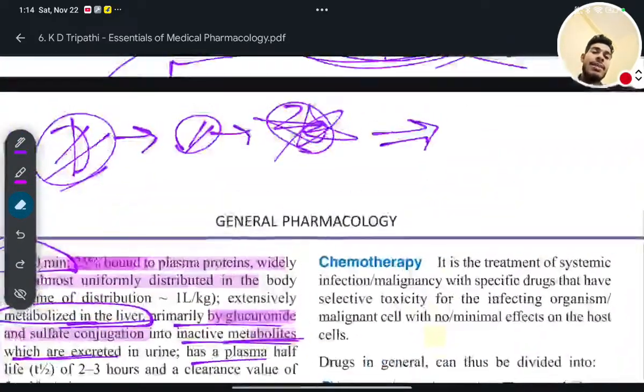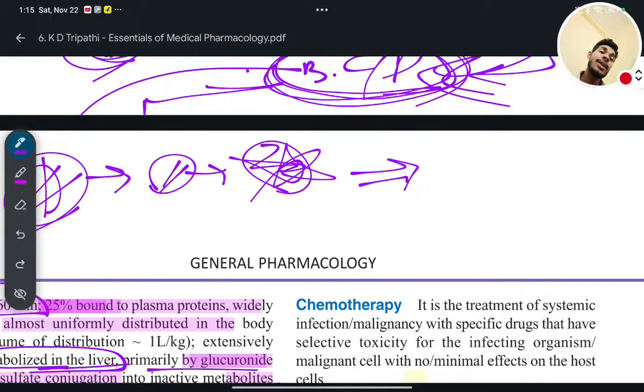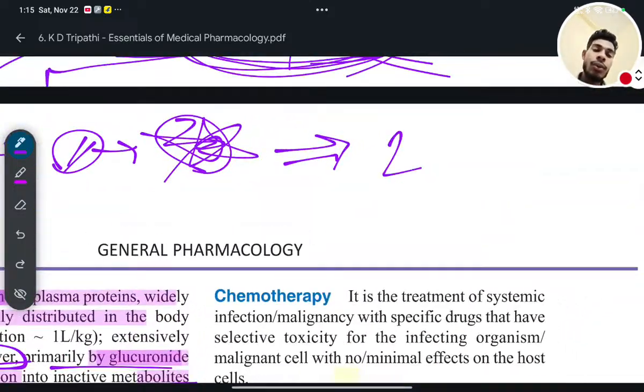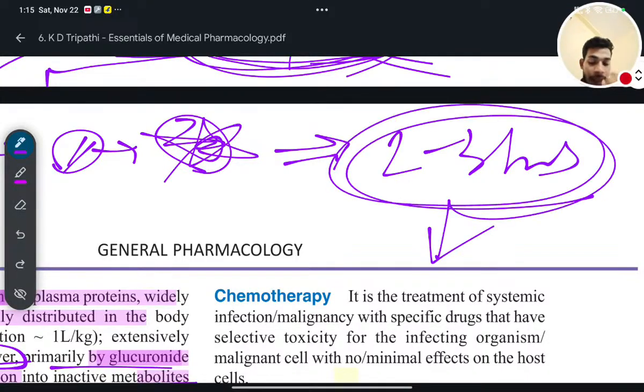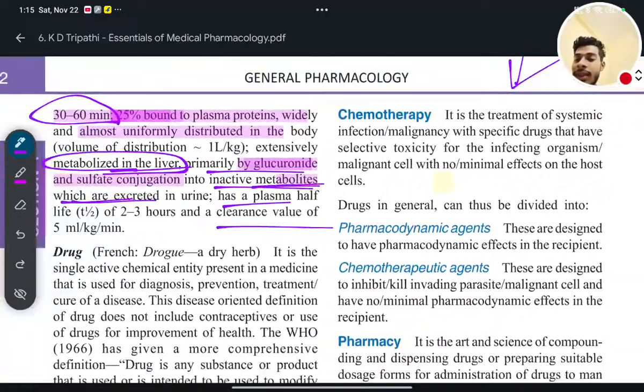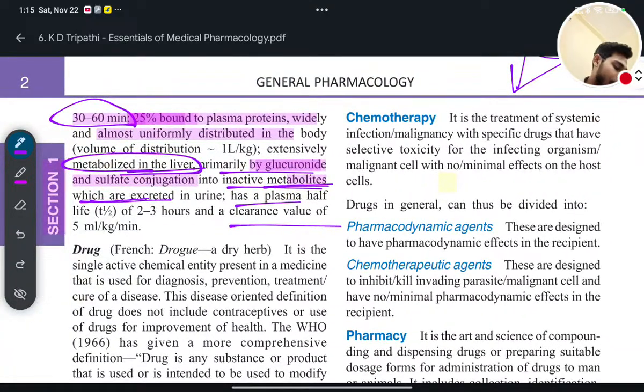What does it mean? It means after taking that drug, you will wait for 20 to 30 minutes, then the metabolism will take place. After the metabolism it will show its pharmacological action, and after showing its pharmacological action, then after 2 to 3 hours it will come out of your body. And how much will come out in the urine? That is 5 ml per kilogram per minute. What does it mean? It means per minute in 1 kilogram urine there will be 5 ml of the drug.